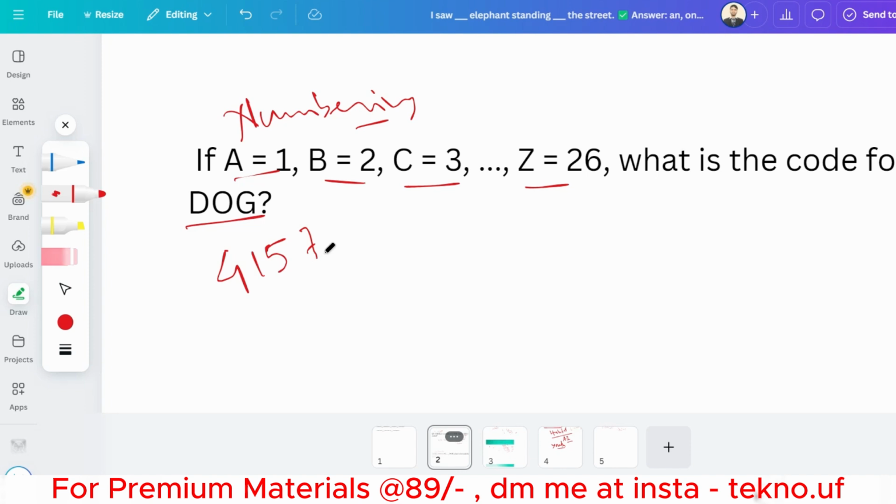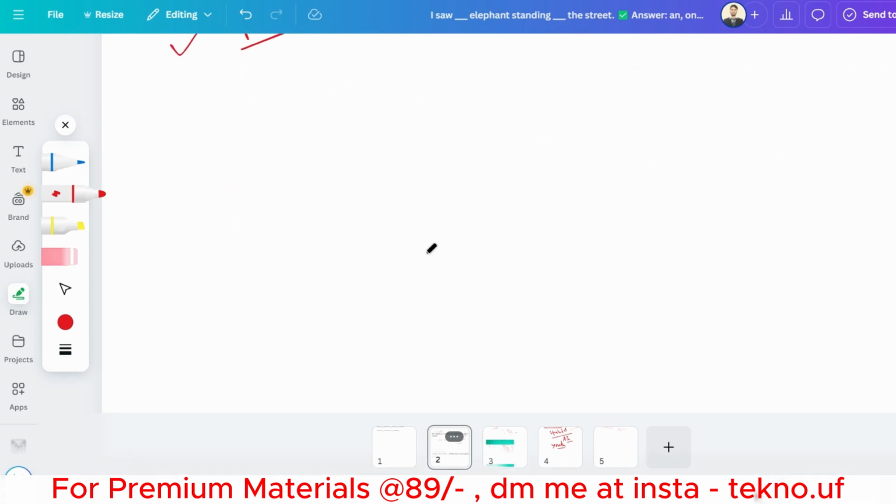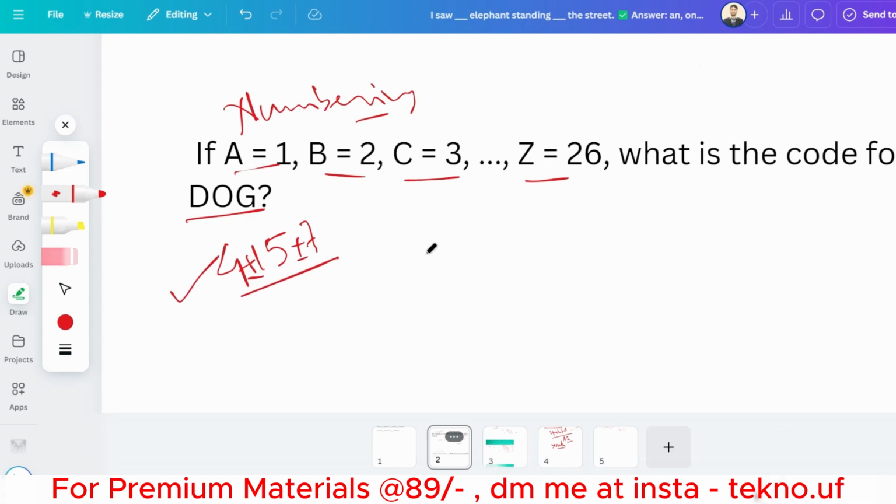So if there is an option of the sum of all these, then add those. And if there is no sum and just the arrangement of those, 4, 15, 7, then tick on this. Okay, so let me give you a quick question from all of these.